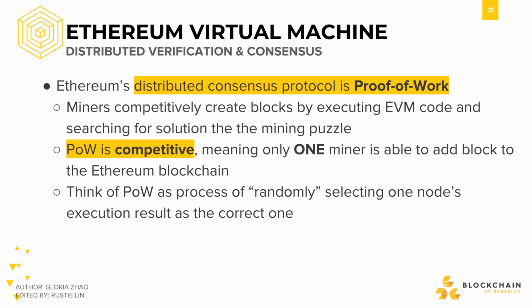Miners in Ethereum competitively create blocks by executing EVM code and searching for a solution to the mining puzzle. And just like before, proof of work is a competition, and only one miner is able to add a block to the Ethereum blockchain and claim the associated reward. Proof of work is essentially a way to randomly select, based on proportion of hash power, one node's execution result as the correct one to add to the blockchain.